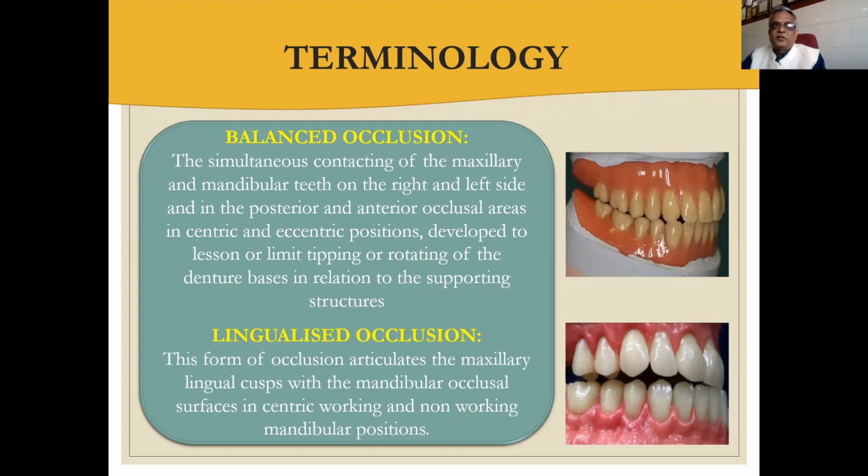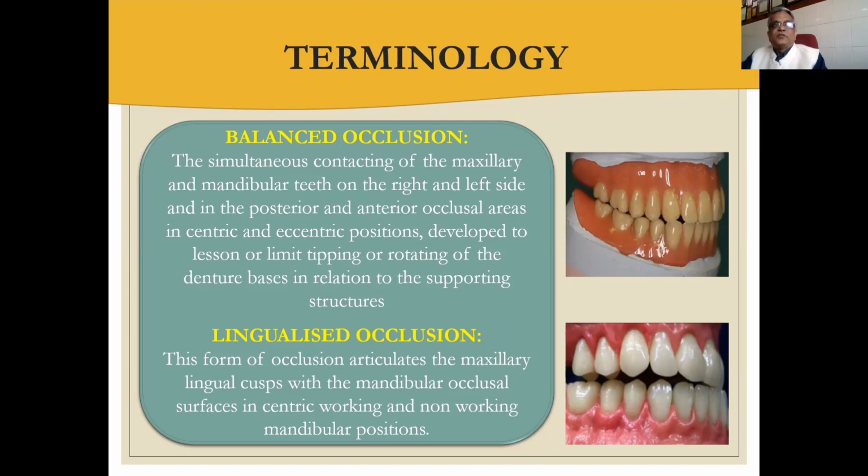Now there are different kinds of occlusal scheme. Balanced occlusion is the simultaneous bilateral contact of mandibular and maxillary teeth on the right and left side, in the posterior and anterior occlusal area, in centric and eccentric positions, developed to lessen or limit tipping or rotating of the denture base in relation to the supporting structure.